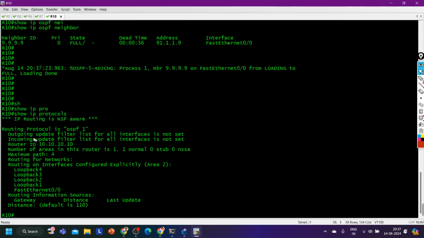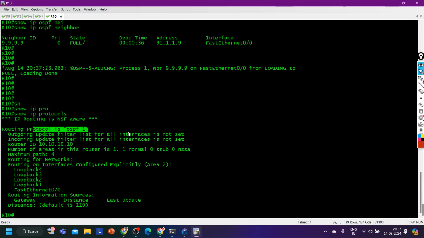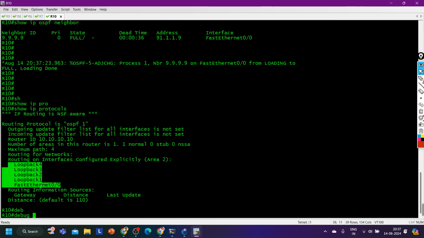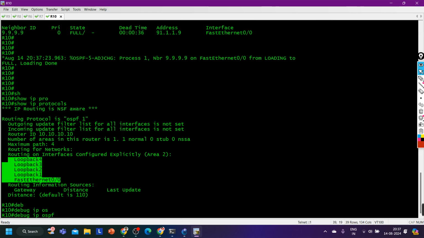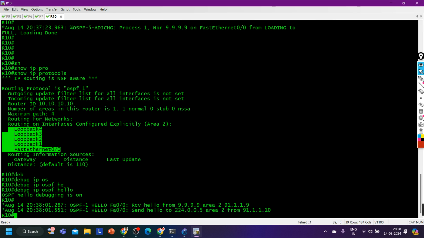Show ip protocol. Only OSPF. Routing protocol is OSPF 1, router ID, and this router is in a normal area. OSPF is enabled on all these interfaces. Guys, the passive configuration is the same. Like if you debug OSPF here, so debug ip ospf hello, you will see this router is sending hello messages from its loopback interfaces as well, right?